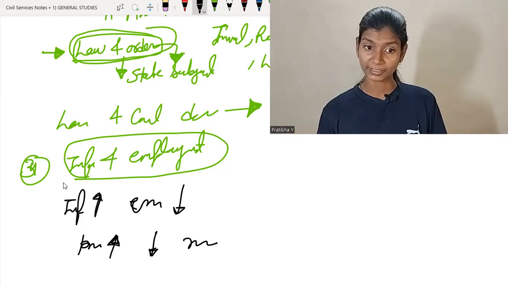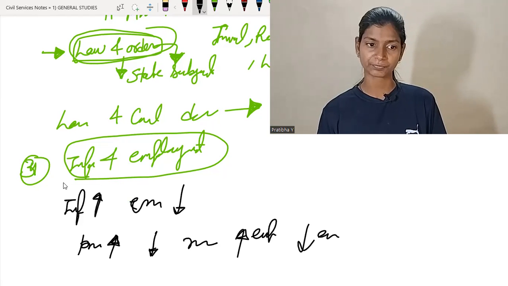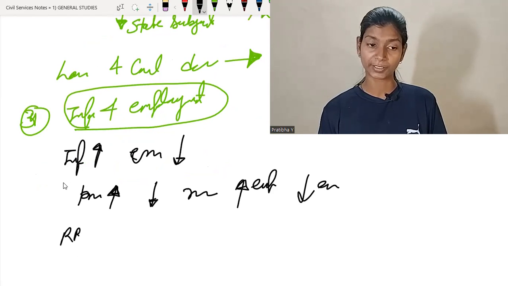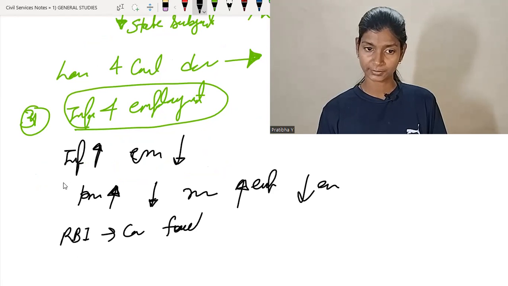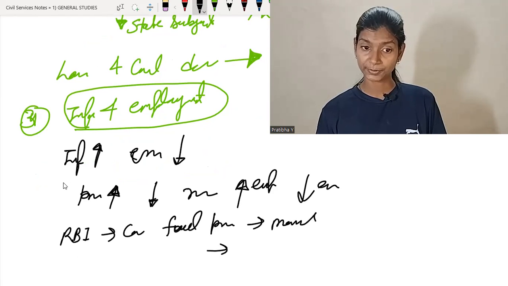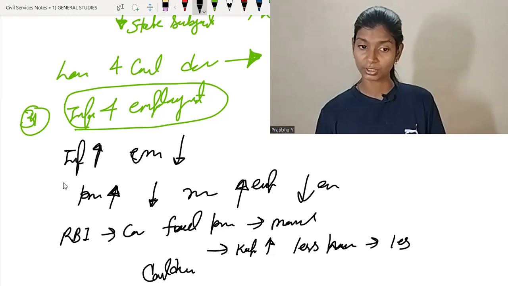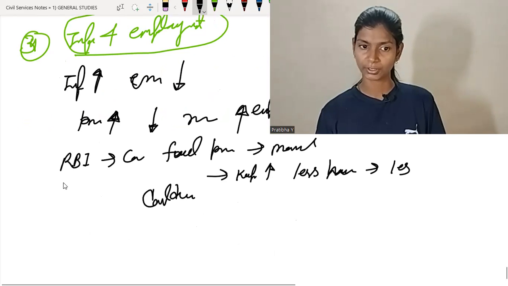So employment increases, and unemployment decreases. And RBI has no direct role in controlling fuel prices through monetary policy, because through monetary policy they keep the interest rate high, so less money is available in the hands of the people and in the market. They control the demand but do not control the prices of fuel.